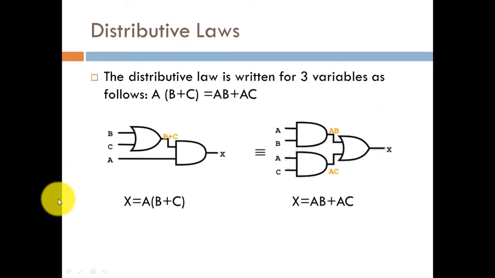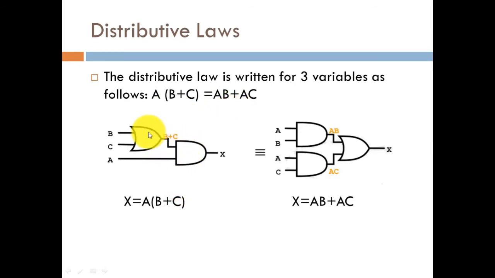The third one is the distributive law. The distributive law for three variables is as follows: a multiplied with b plus c is equal to ab plus ac. We have simply multiplied a with both terms of the OR operation. This shows the combination of AND as well as OR operation. How do we evaluate it? The expression equals a multiplied with b plus a multiplied with c. This is the outcome of the given expression, and this is known as the distributive law. That is how multiplication, or AND operation, gets distributed over OR.